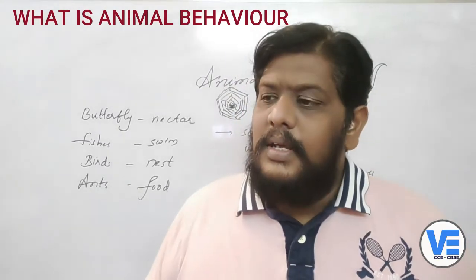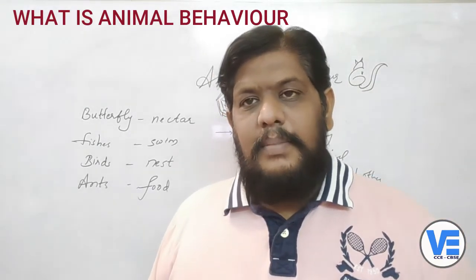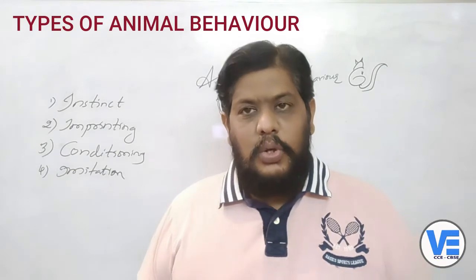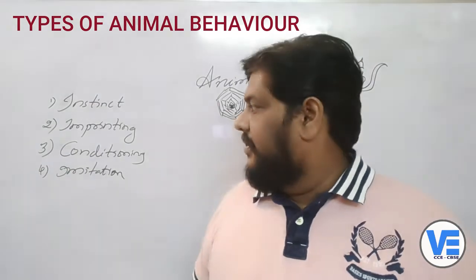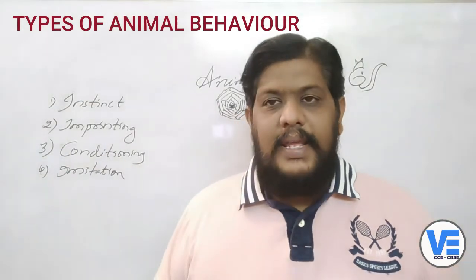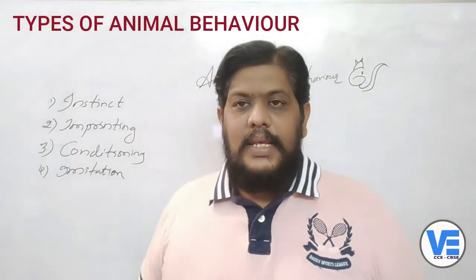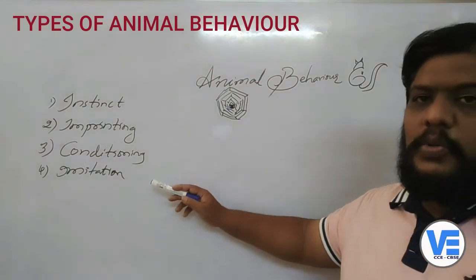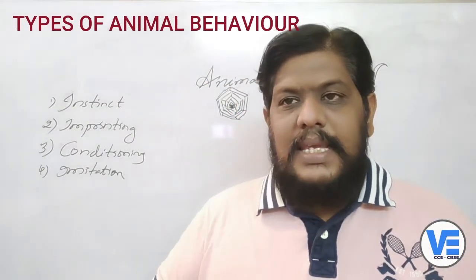So we are going to learn here about the four different types of animal behavior. The first one is instinct, which we can call instinctual behavior. The next one is imprinting. The third one is conditioning. And the fourth one is imitation. So what are the four? First one is instinct, second is imprinting, third is conditioning, and fourth is imitation. These are the four different types of behaviors which you can see in animals.